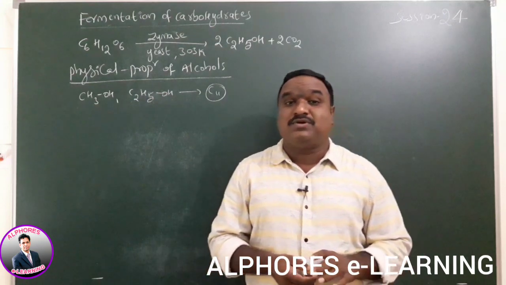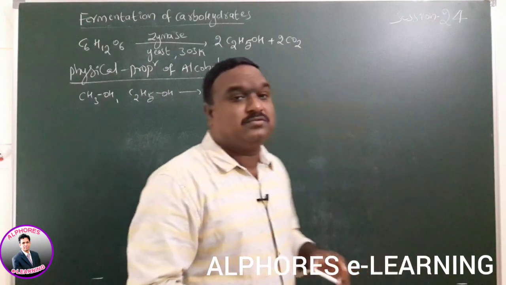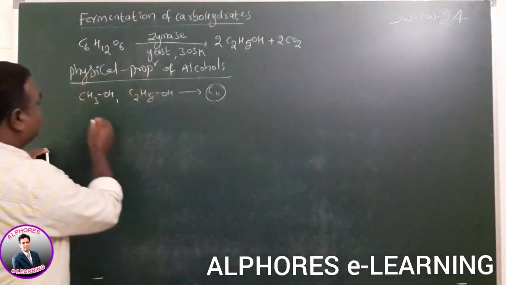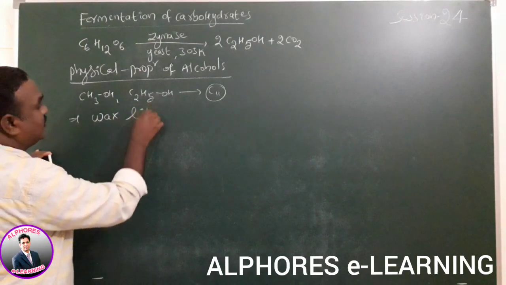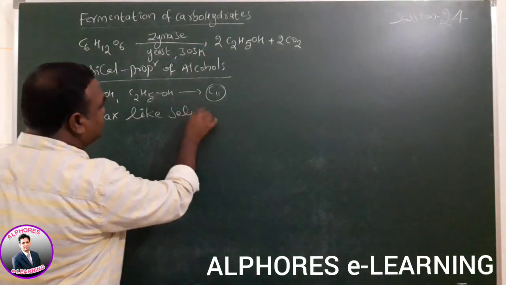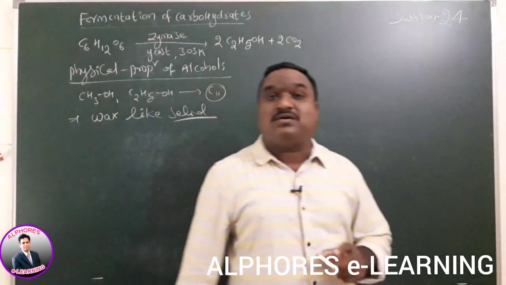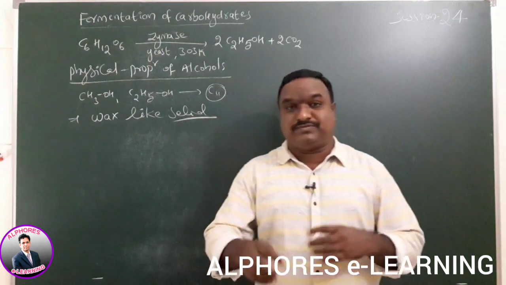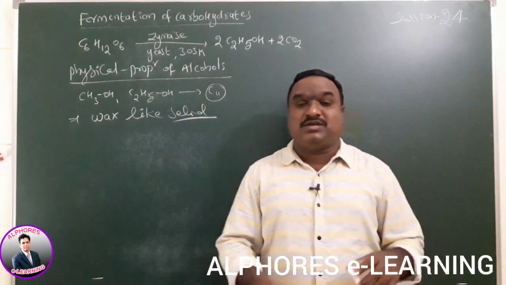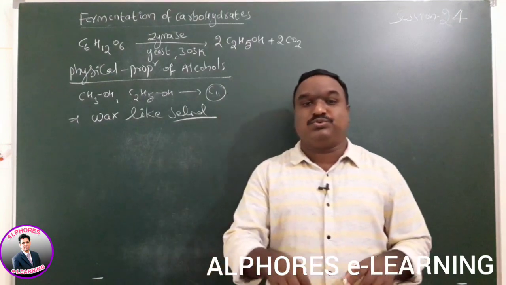The higher members are waxy solid compounds. Whenever molecular weight increases, there is a change in physical state from lower member to higher member.